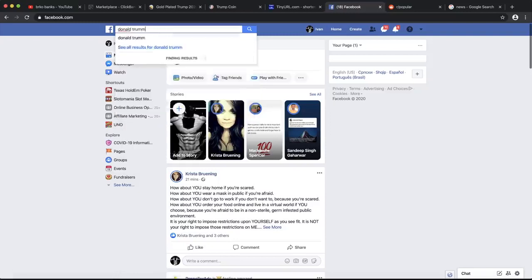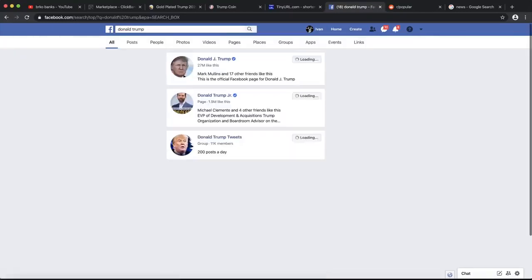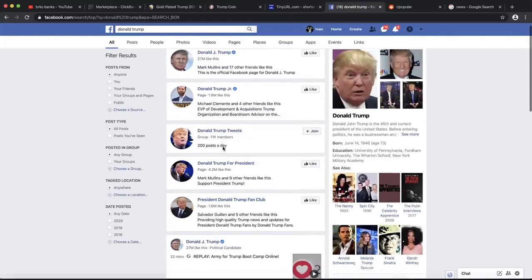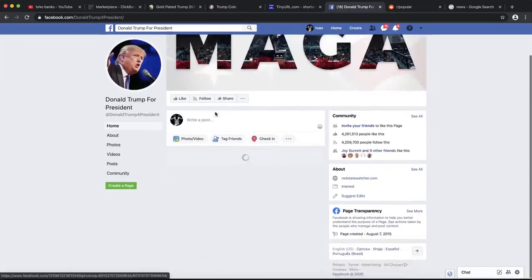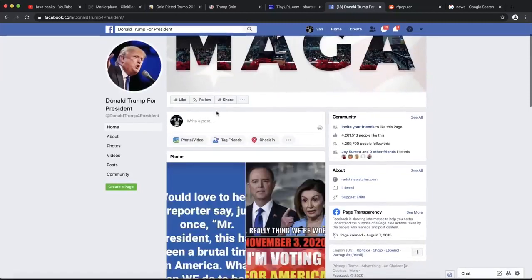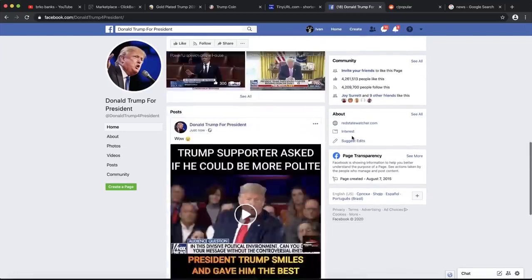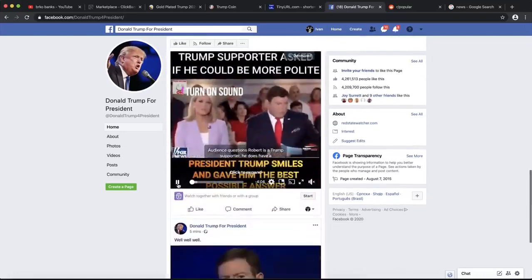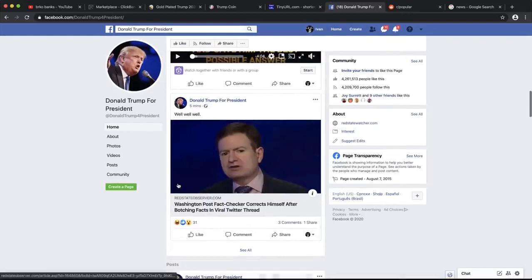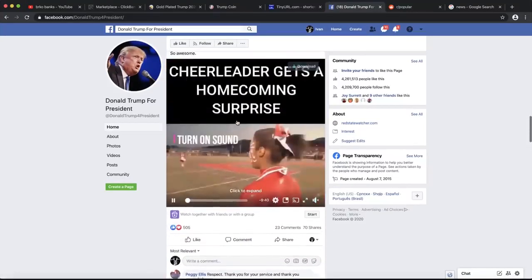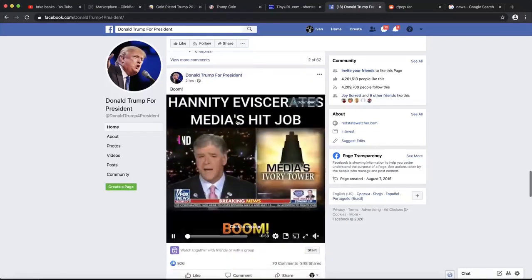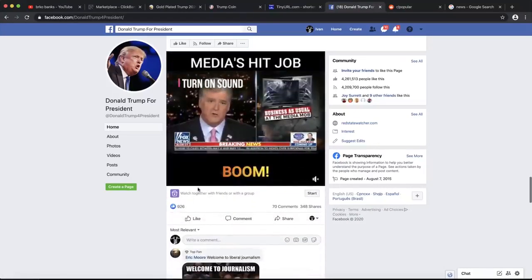There are a few strategies that you can use. However, if you post on Facebook and you search, for example, Donald Trump, you're going to find lots of these pages right here. You don't need to go on his main page, but you can find tons of different ones. For instance, this one has 4.2 million likes on this page, and you can find a lot of videos that people who love Donald Trump come here for. You can see some of them have a lot of views and a lot of shares. So you can see this one right here has almost 1,000 likes.